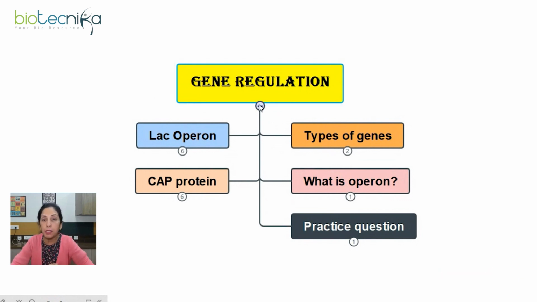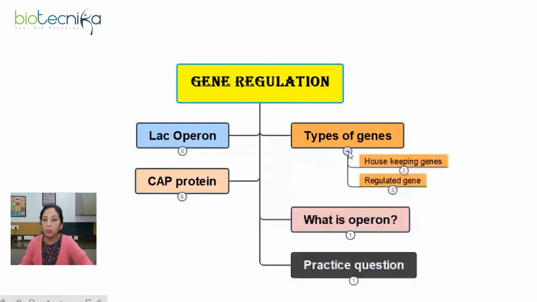Gene regulation means the machinery, the system which works to regulate the level of gene expression. It will decide whether a gene will get expressed, whether it will turn on, or it will get repressed, that means it will be turned off. Based on whether the genes are being regulated for gene expression or not, we can keep them into two categories. The two categories here are housekeeping genes and regulated genes.